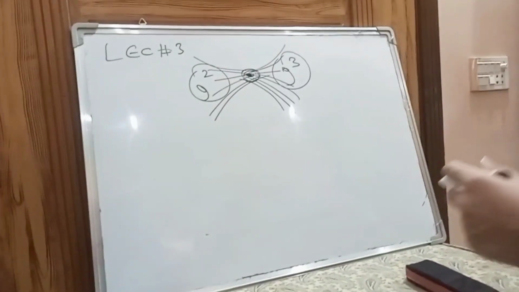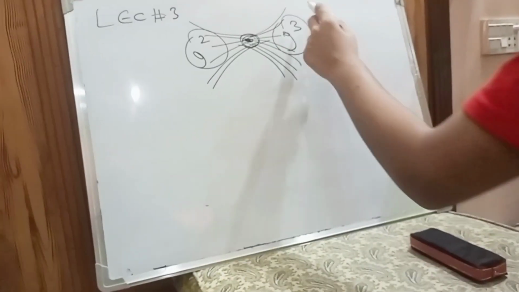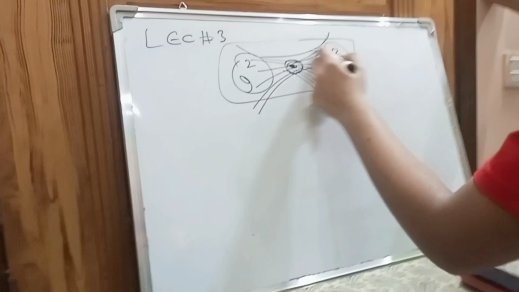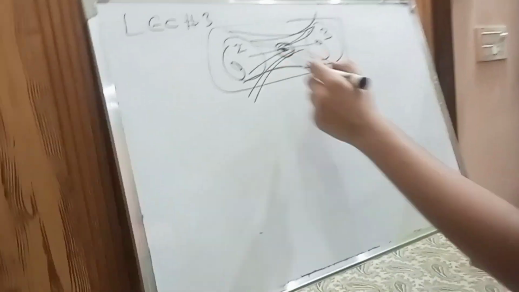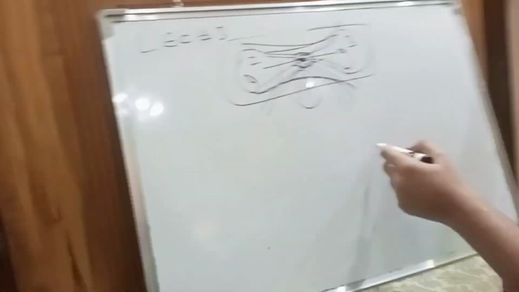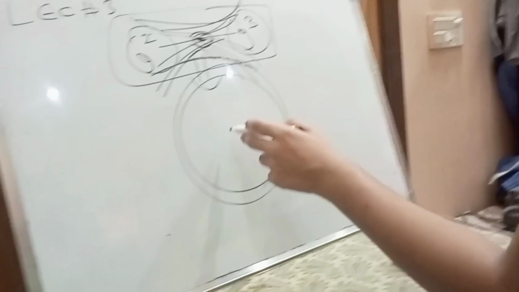And why it happens with the speed of light, I will discuss in lecture 4. But for now, let's talk about its interaction. So, slowly they will combine with each other, and a stage reaches when they form a much bigger and massive gravity.